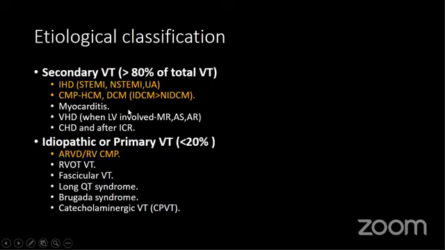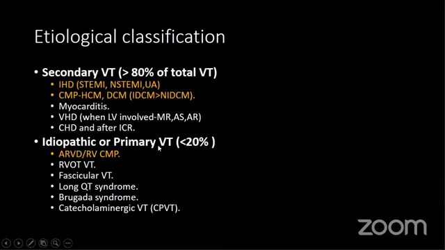And myocarditis, valvular heart disease when it involves the LV, especially mitral valve prolapse related MR, aortic stenosis with LV hypertrophy, aortic regurgitation with LV dysfunction, sometimes produce wide complex VT. Congenital heart disease, especially after intracardiac repair.